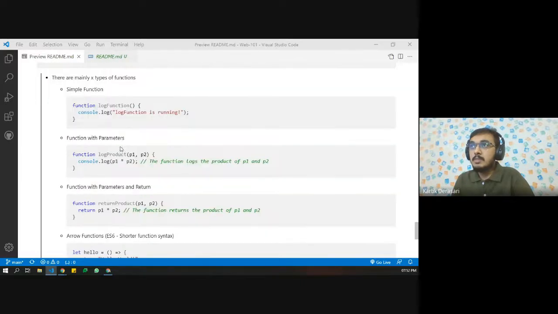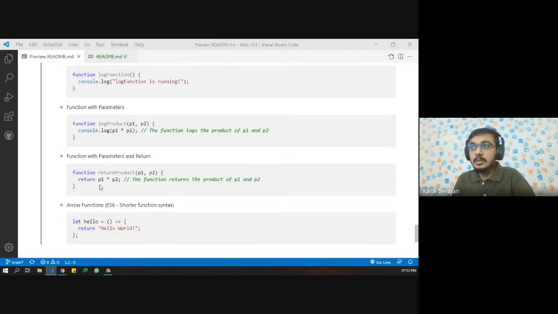Now we have a function with parameters. So if we have let p1 equals 5, let p2 equals 10, and then a function, we can say logProduct is the name of the function. We have two different parameters, p1 and p2, which are going to be outside the brackets, and we can use those variables inside the brackets using parameters. So if we say console.log(p1 * p2), this will multiply p1 into p2, and this will log the product of p1 and p2.